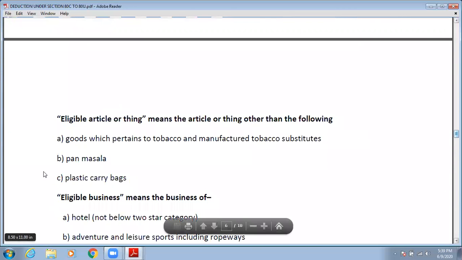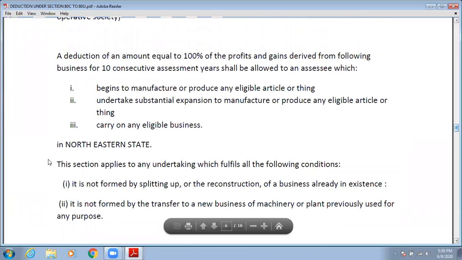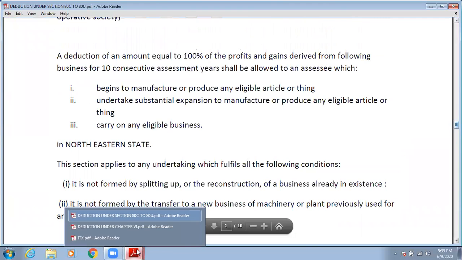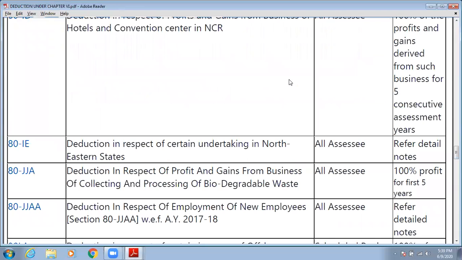In these two cases, you are allowed a deduction under section 80IE. What will be the quantum of deduction? 100% of profit will be allowed as deduction. That means no profit will be taxable in these cases. Okay. Yes. Now let's move on